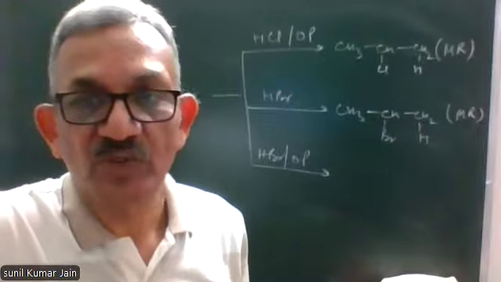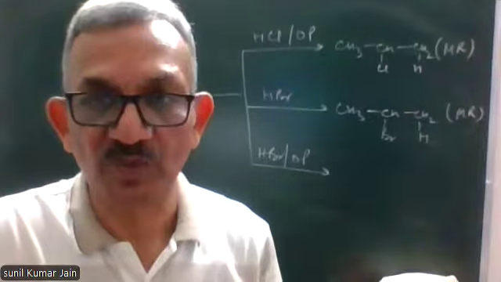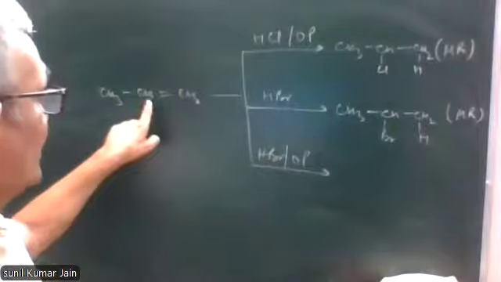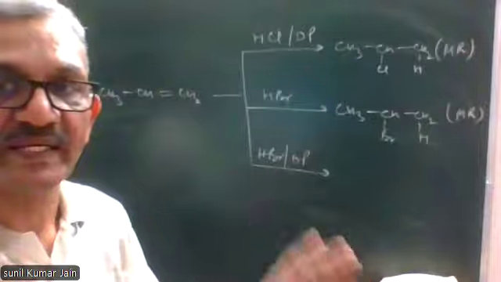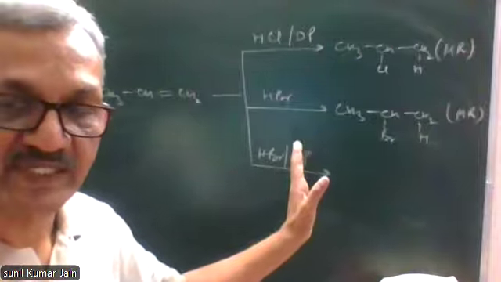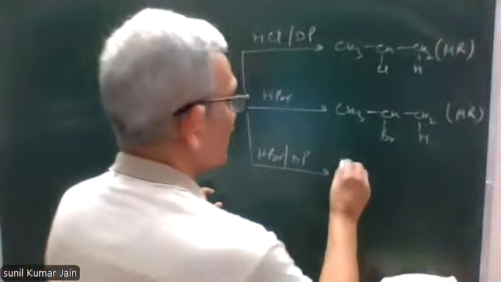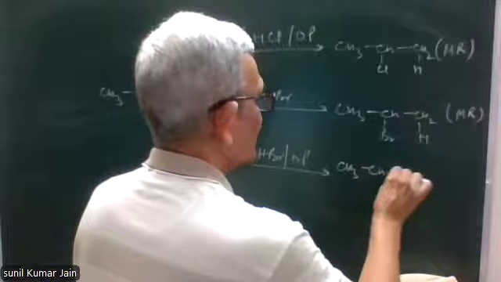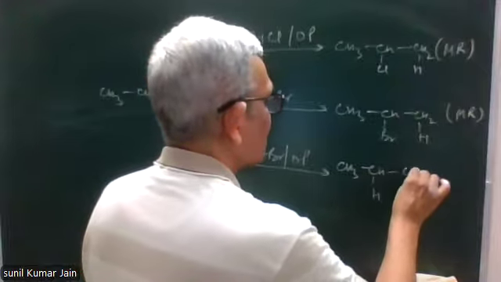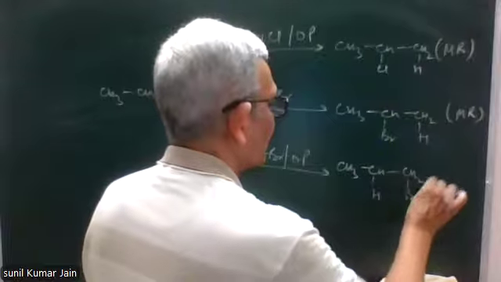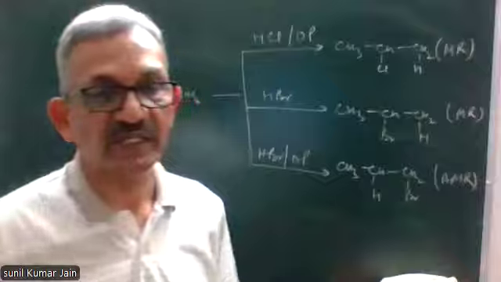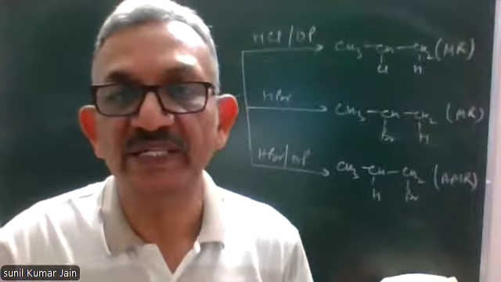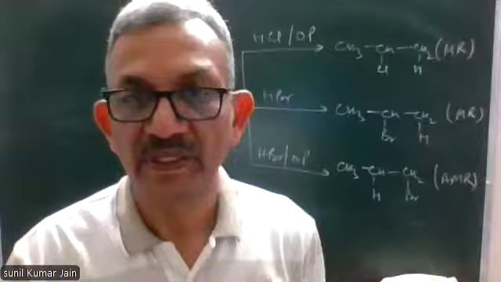Markovnikov says more gets more, anti will say less gets more. Less gets more means this carbon which is linked to lesser number of hydrogen atoms will get hydrogen from HX, from HBr. So the product this time will be CH3, CH2, CH2, Br. So this product is written on the basis of anti-Markovnikov's rule.